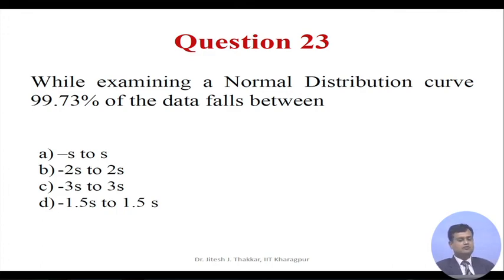Question 23. While examining a normal distribution curve, 99.73% of the data falls between. Is it option A minus s to s, option B minus 2s to 2s, option C minus 3s to 3s, or option D minus 1.5s to 1.5s?